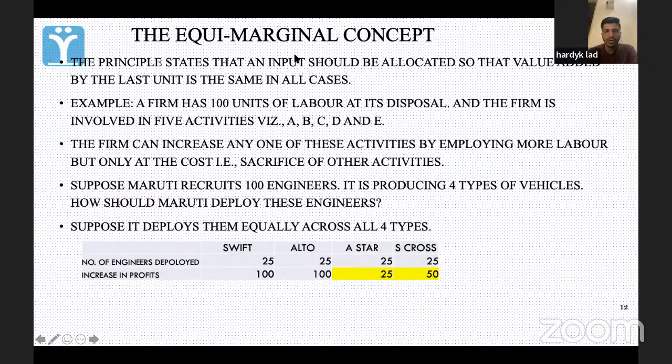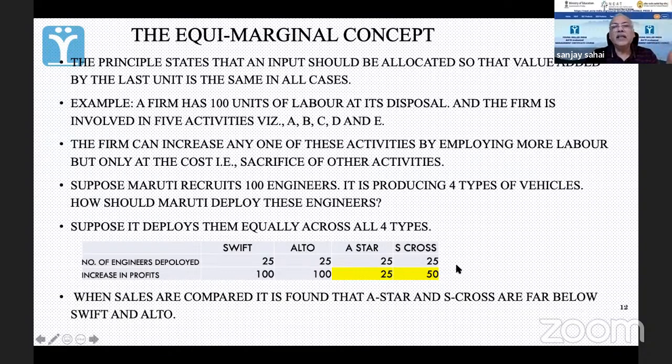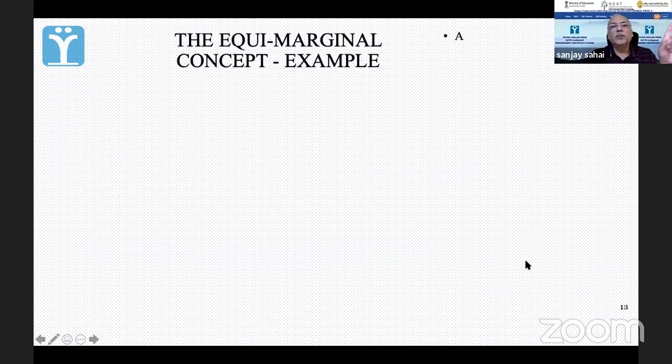He will go with Swift and Alto. Yes. Why will he go with Swift and Alto? Because ये दोनों losing proposition हो जाता है कि यहाँ अगर लोग लगाते हैं तो प्रॉफिट बढ़ता तो है लेकिन कम बढ़ता है। That is the equi-marginal thing. अल्टीमेटली वो वहीं पे लेबर को लगाएगा जहां पर कि ये दोनों बराबर है, because अगर ये दोनों बराबर नहीं होगा then again he will feel that it is better to put the resource in the highest. तो जो highest category वाले जितने होंगे he will always try to put